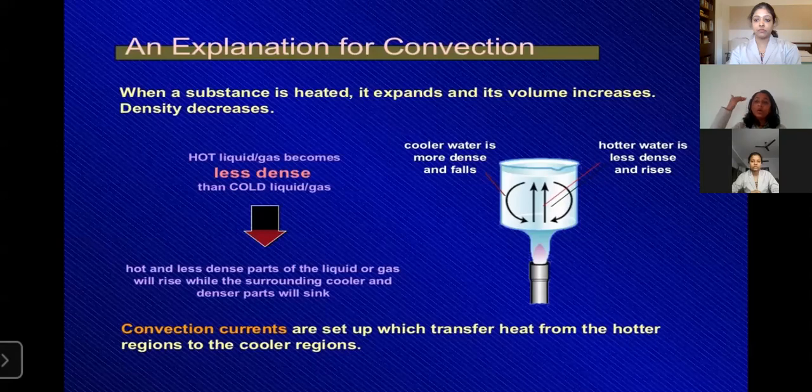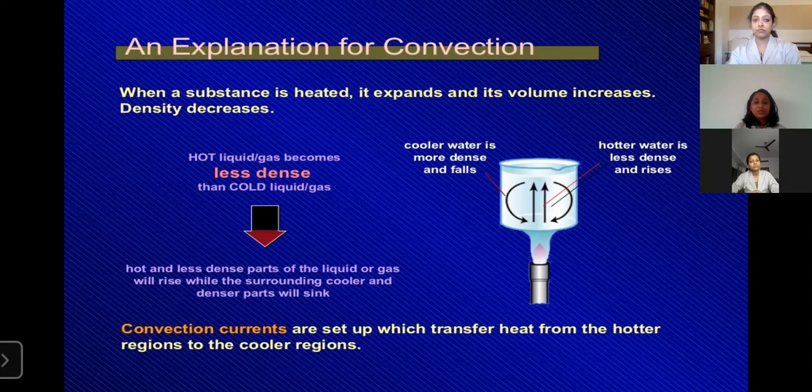That's why cold air will settle and hot air will flow. So you can see in the PPT that hot liquid or gas becomes less dense. As per our equation, density is equal to mass by volume. So hot liquid or gas becomes less dense than the cold liquid, and cooler water is more dense, so it will fall down, and hotter water is less dense and it will rise.